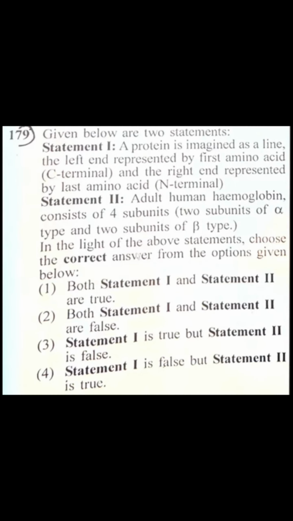Given below are two statements. Statement 1: a protein is imagined as a line, the left end represented by the first amino acid and the right end represented by the last amino acid. So statement 1 is incorrect. Adult human hemoglobin consists of 4 subunits, 2 alpha and 2 beta, right? So statement 2 is correct. So option will be 4. Statement 1 is false, but statement 2 is true.